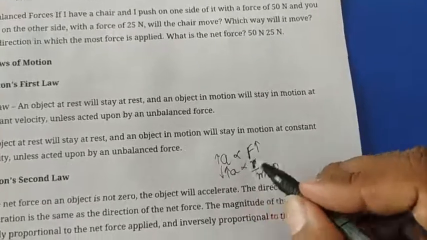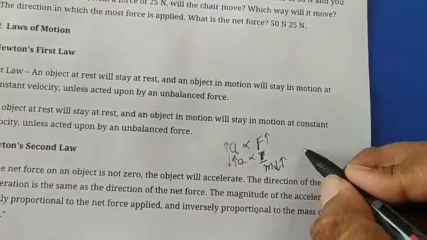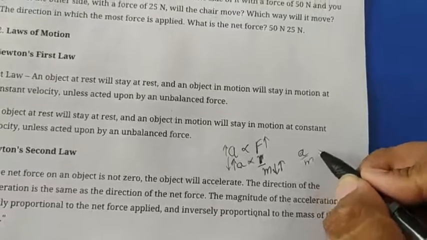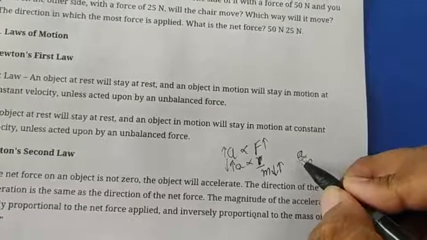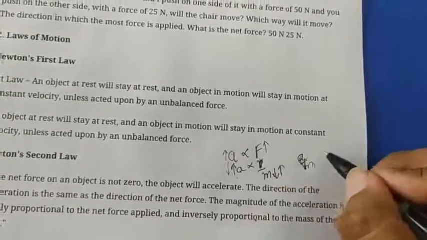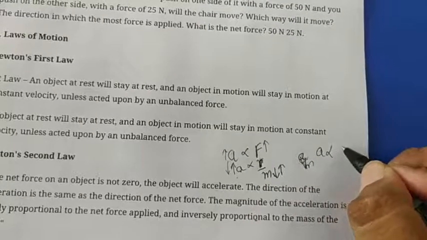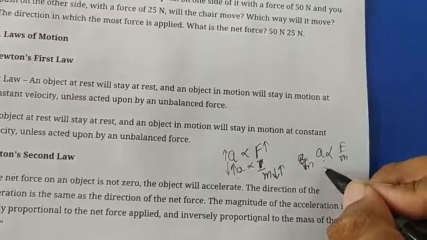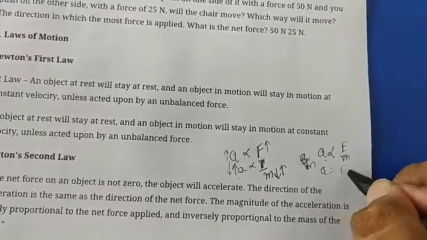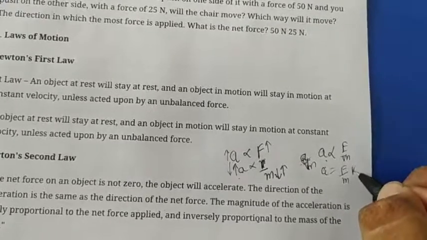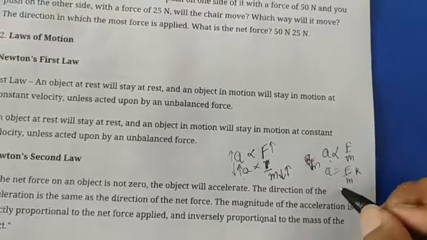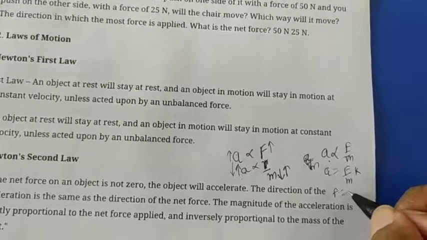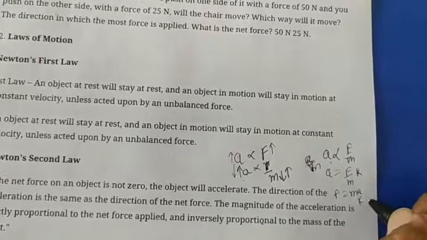Combine these two relations, then you get A is proportional to F by m. Put a constant here, then A is equal to K times F by m. Do the cross multiplication: F is equal to ma if K is equal to 1.